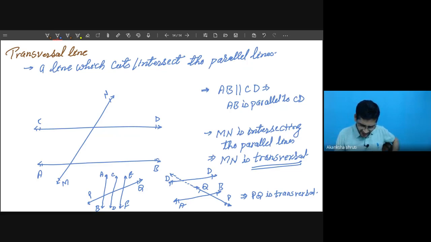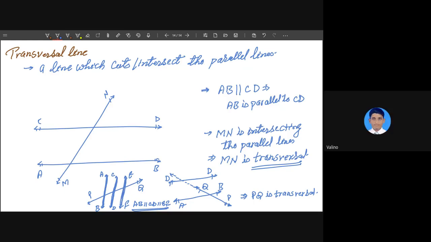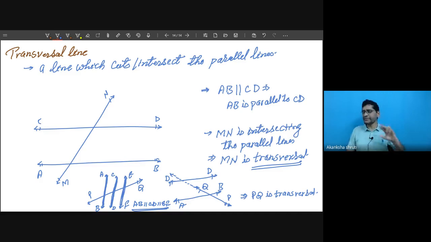Student, any doubt, then please ask. In this case, AB is parallel to CD, which is also parallel to EF. These three vertical lines are parallel to each other in this figure. Okay, students? And this slanting line is acting as a transversal. PQ is a transversal. Yes. So parallel doesn't mean only two. It is possible to have more than two or three parallel lines. It means the gap between each pair always remains the same.